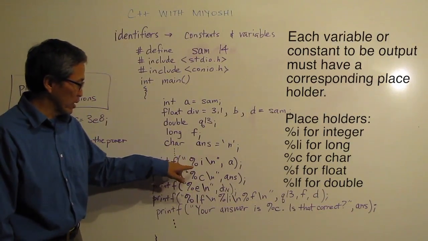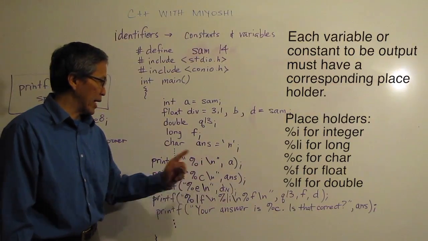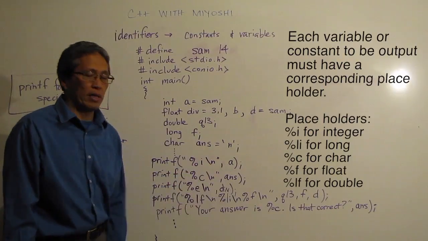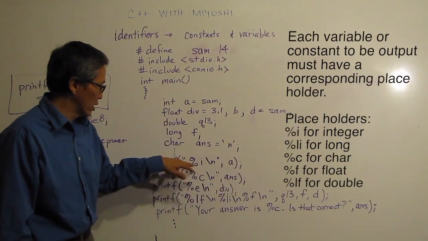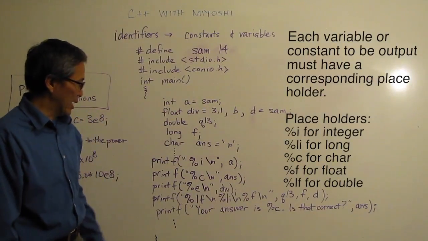It does double quote, %i backslash n double quote, comma a. Well, the %i says save space for an integer. And so this guy over here must be an integer. So a we know is an integer. So this guy here is going to output my SAM, which is going to be the 14.